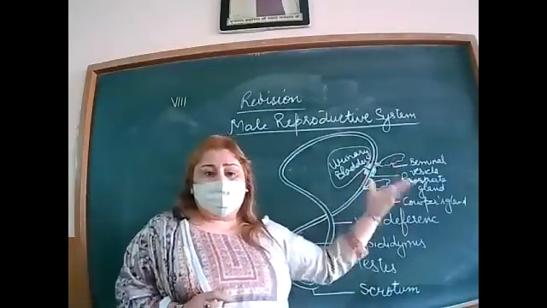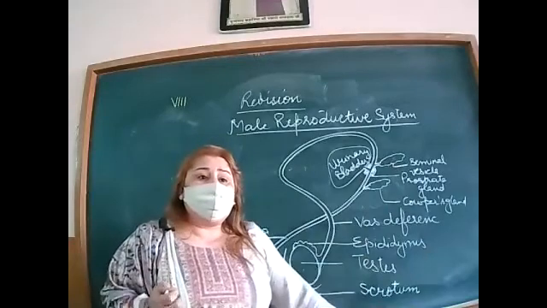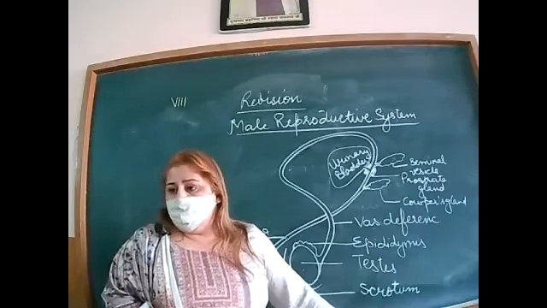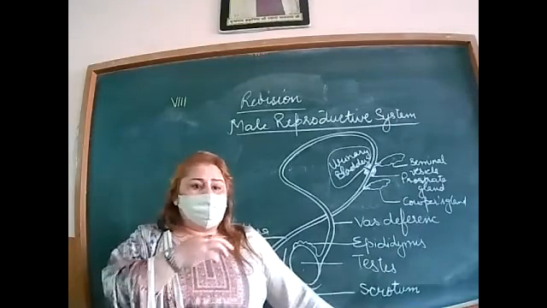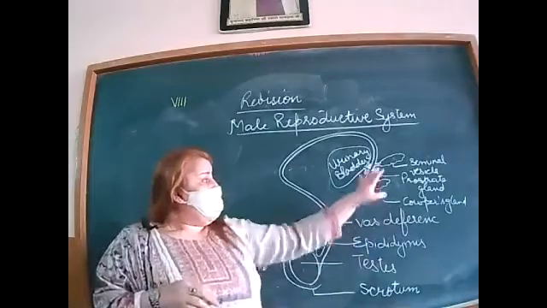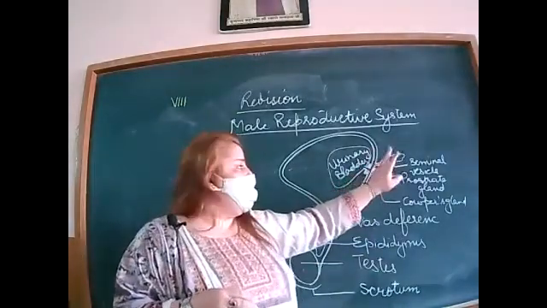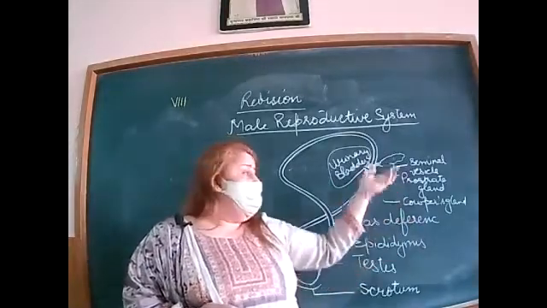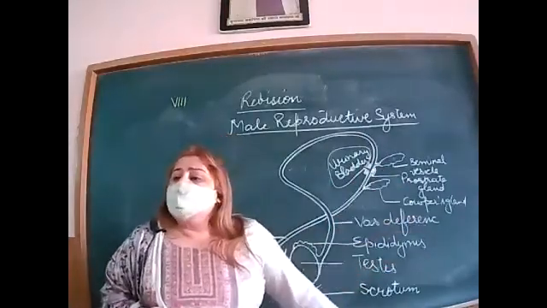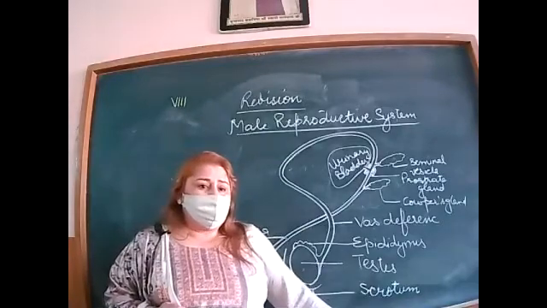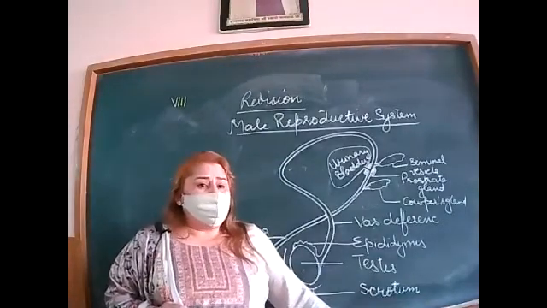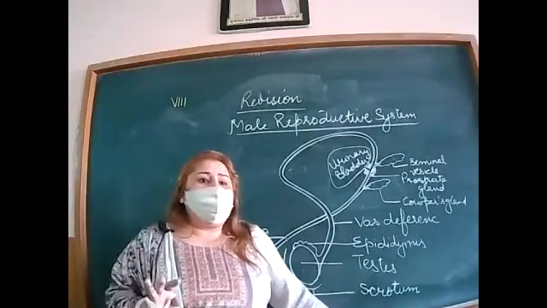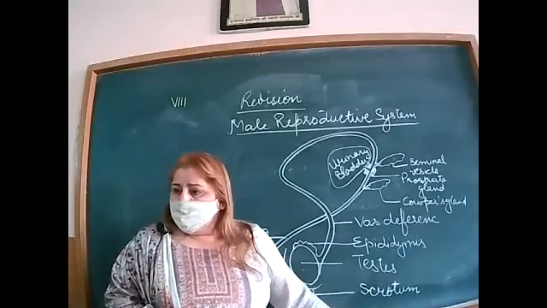The seminal vesicle produces semen, a fluid in which the sperms can easily move, right? You can write that down. The other 2 glands provide nourishment to the sperm so that the sperms remain active for some time. Okay?